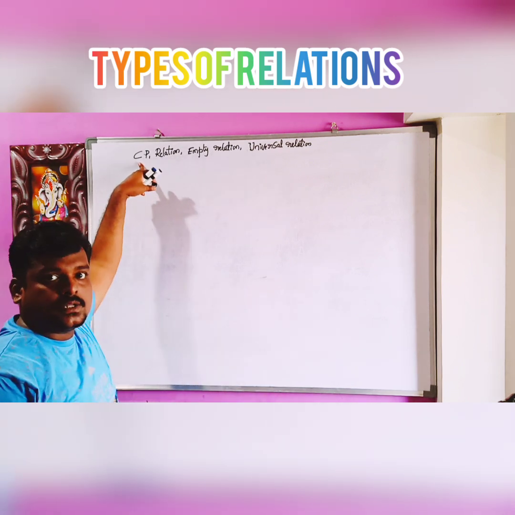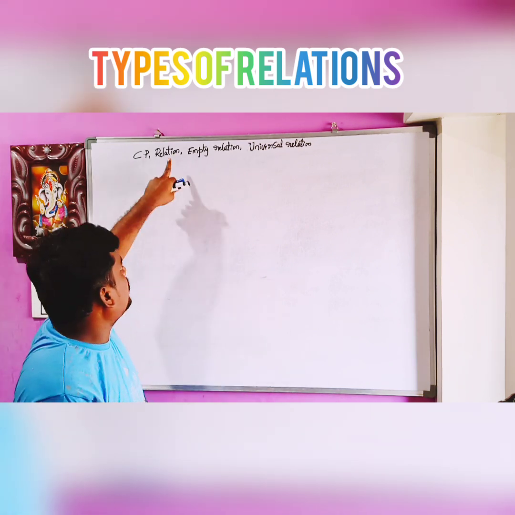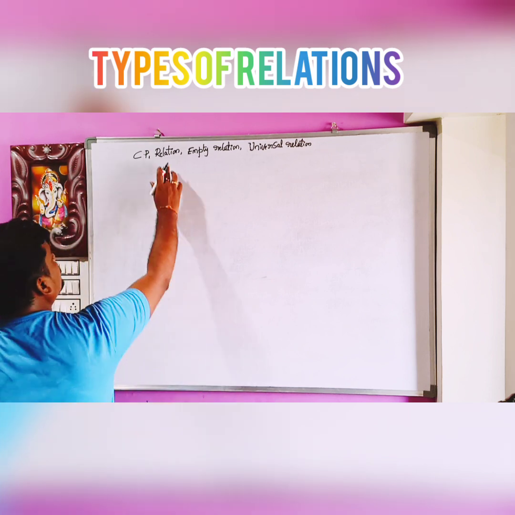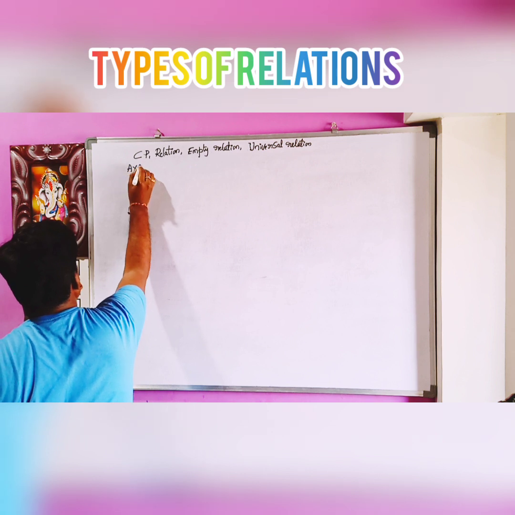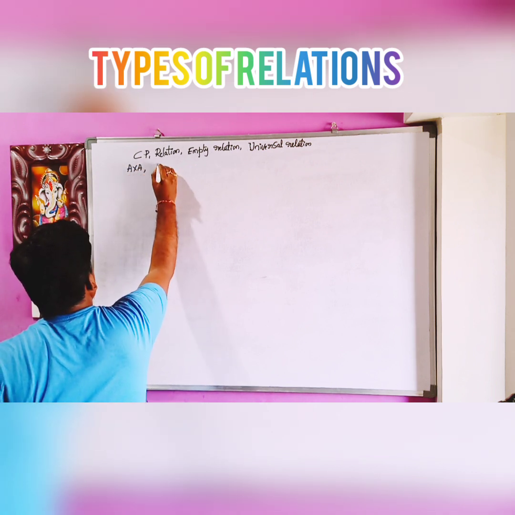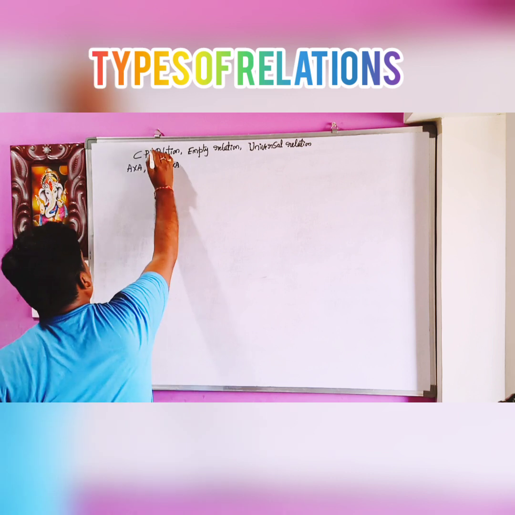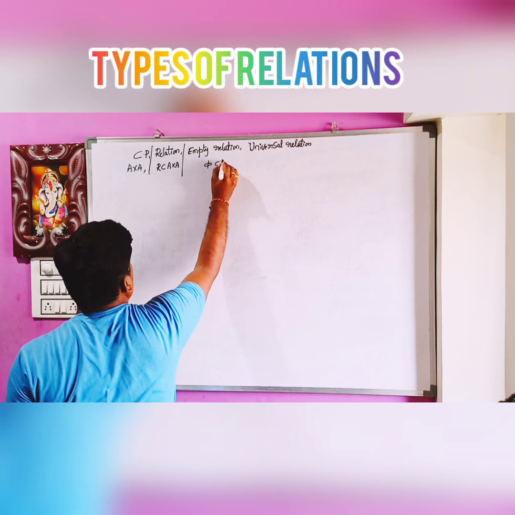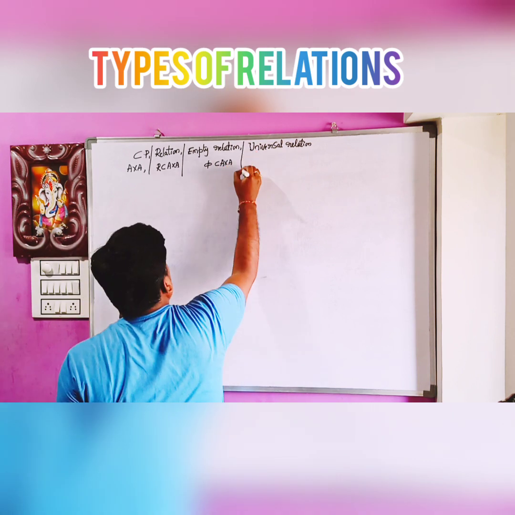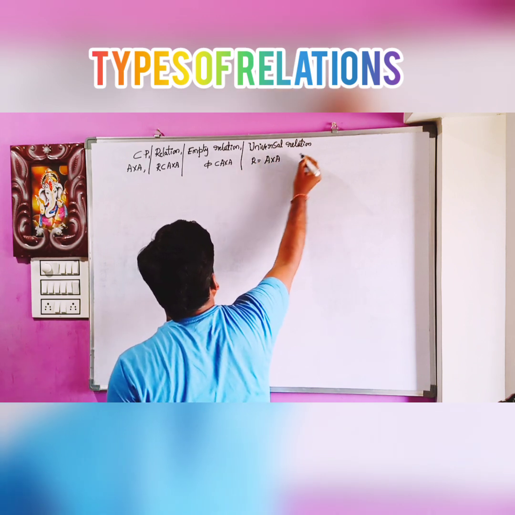Cartesian product. What is Cartesian product? Set of all ordered pairs from set A to set B. What is the relation? Subset of a Cartesian product. So Cartesian product is like A cross A. Any subset of Cartesian product, if R is a subset of Cartesian product, then it is a relation. Empty relation is denoted by empty set. So it is a subset of Cartesian product. The whole Cartesian product itself is called universal relation.